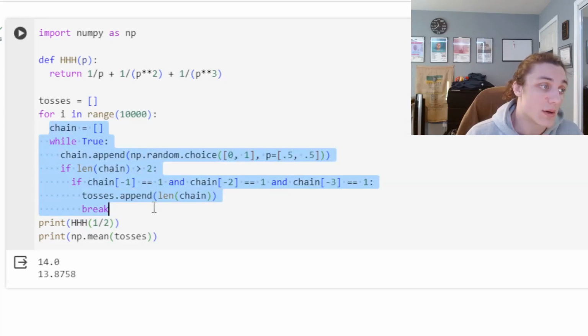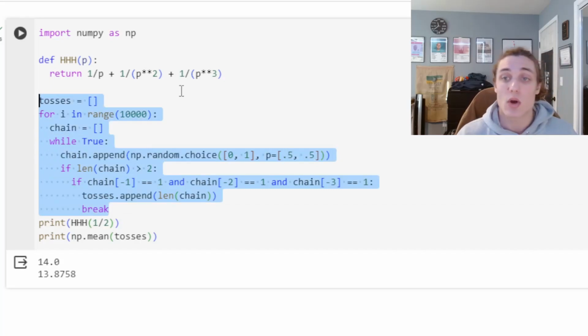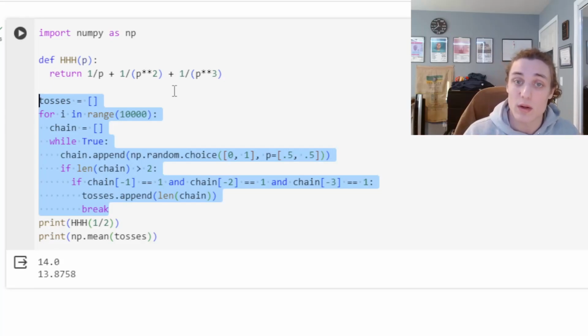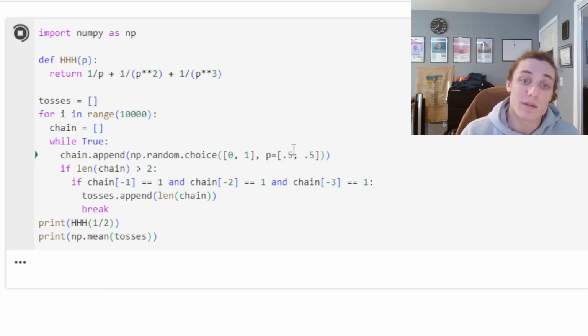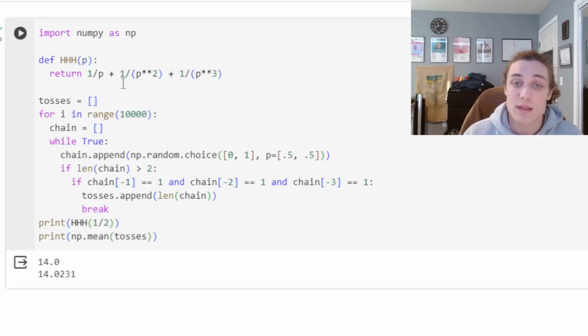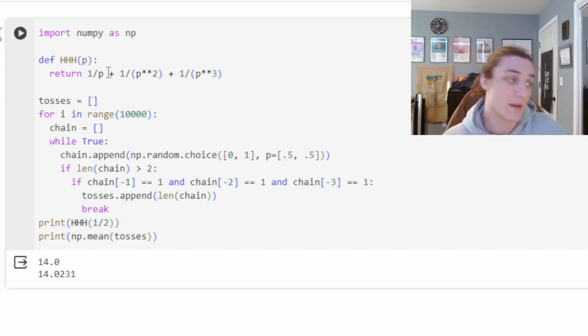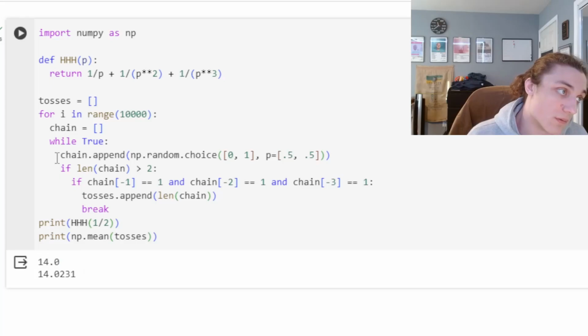So all we're doing here in these 2 loops is tossing coins infinitely until we see a series of 3 heads, recording how many tosses it took, doing it again and again. We're recording all of those counts, throwing it in this list, taking the average of that list, and of course we have our analytical solution. It's 14. That's the expected number of tosses, and on average we see in the simulation 13.8758. Central limit theorem, that's going to converge at infinity, probabilistically, certainly, to that analytical solution 14.